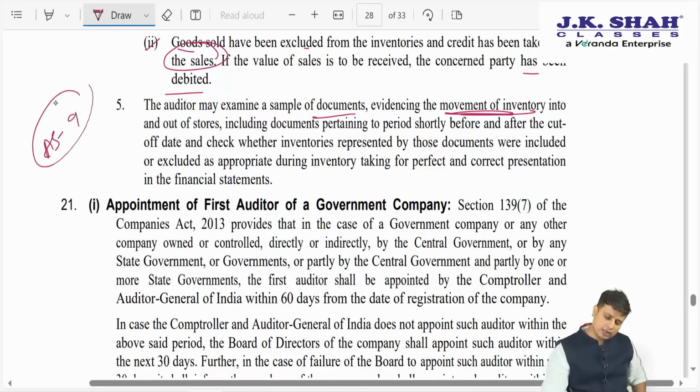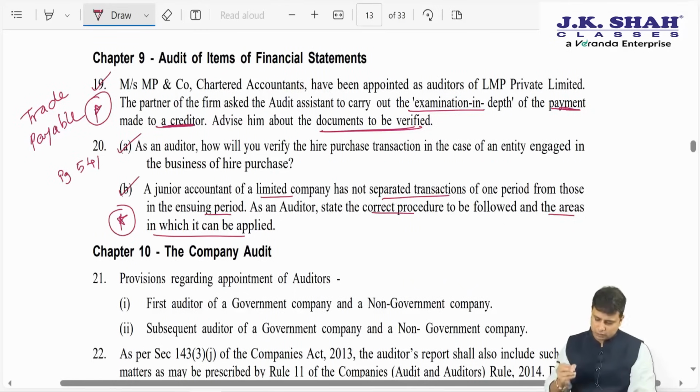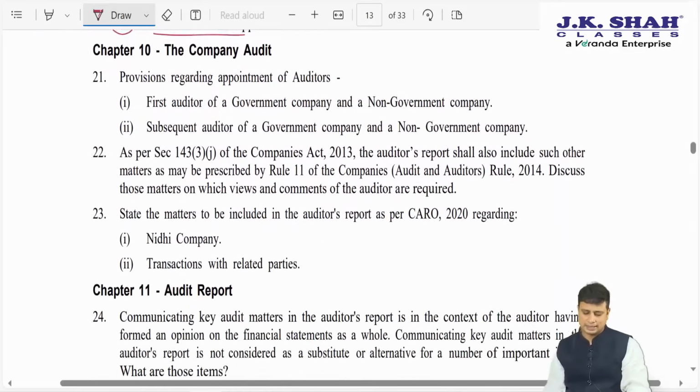AS 9 explains to us when the risk and reward are transferred in the goods. Only then can we record the purchase and sale on that particular date. So this was the cut-off procedure, an important question which you must follow.